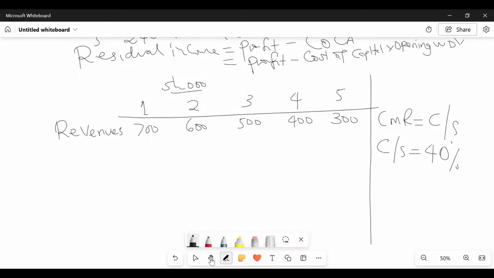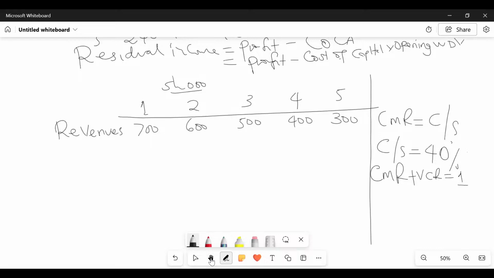So if the contribution ratio is 40%, what will be the variable cost ratio? 60%, because the two must always add up to 1, that is 100%. So there are two ways here. I can write CMR plus VCR equals 1.